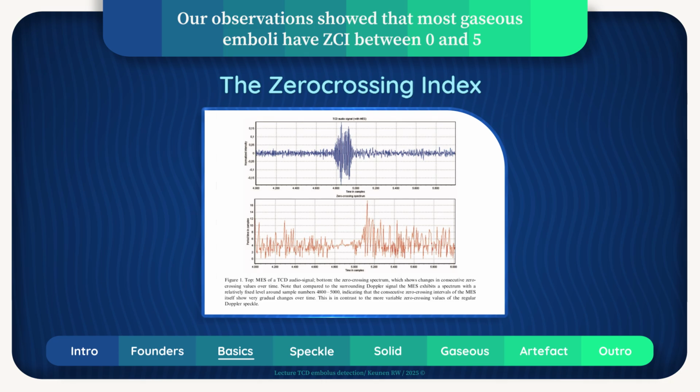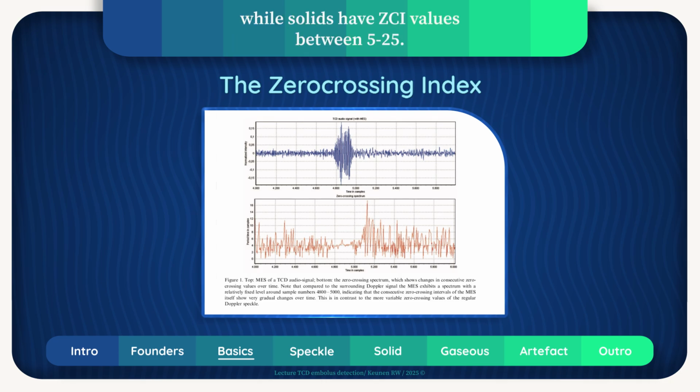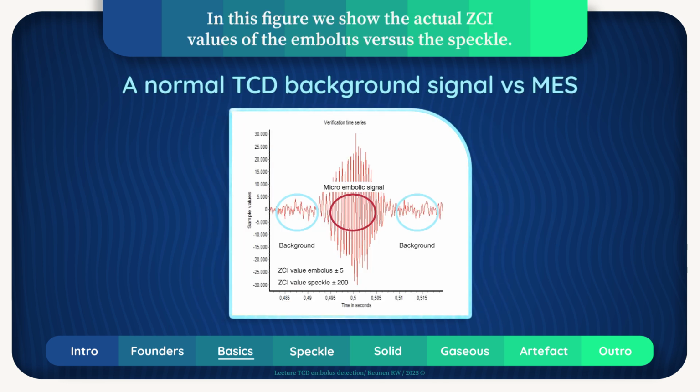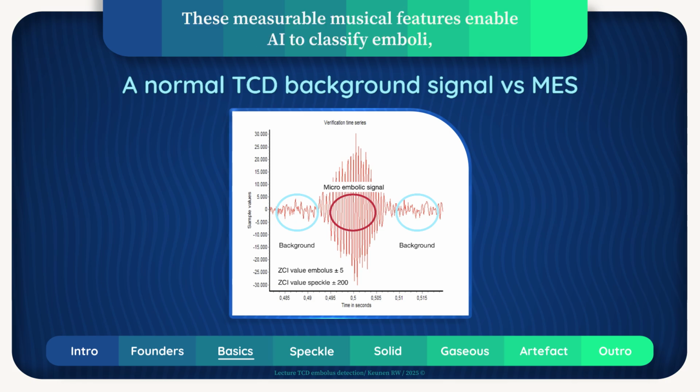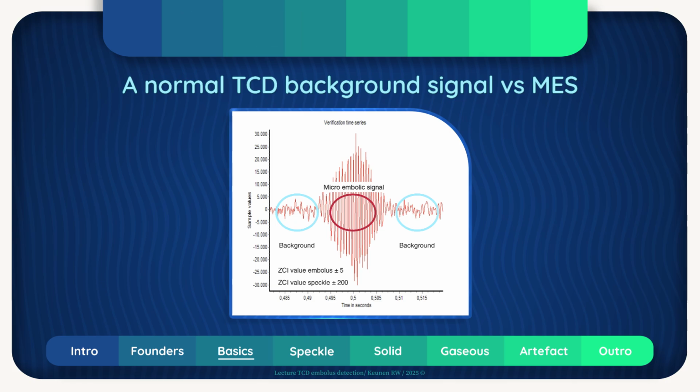Our observations showed that most gaseous emboli have ZCI between 0 and 5, while solids have ZCI values between 5 to 25. Speckle in general has ZCI values between 100 and 200. In this figure, we show the actual ZCI values of the embolus versus the speckle. As expected, the ZCI for this MES is a factor 40 lower than for background speckle. These measurable musical features enable AI to classify emboli, potentially outperforming human experts.